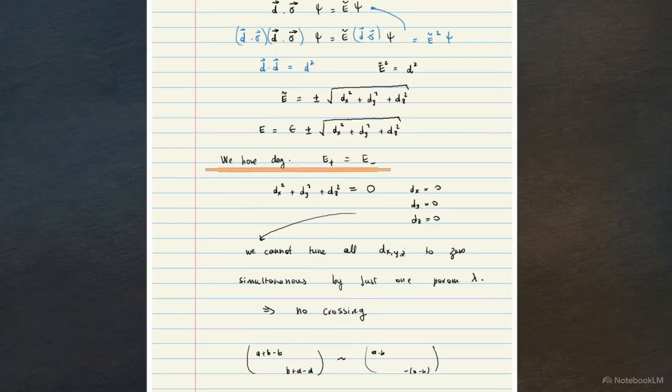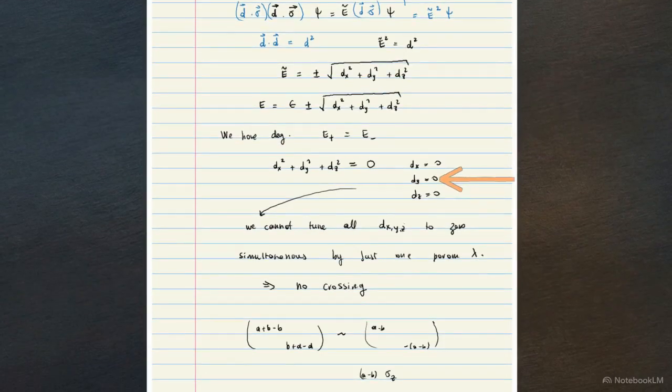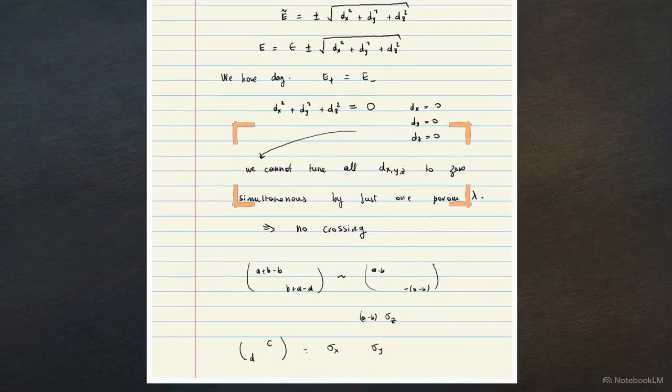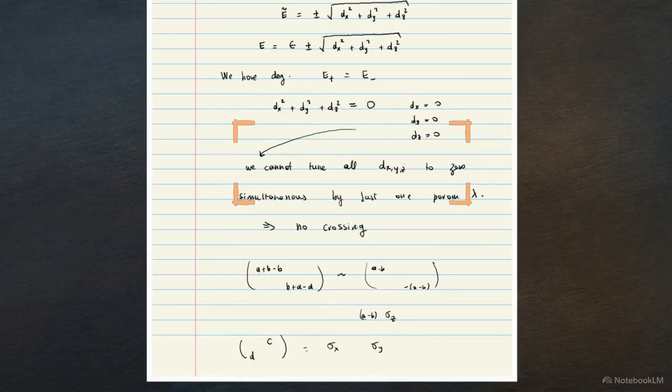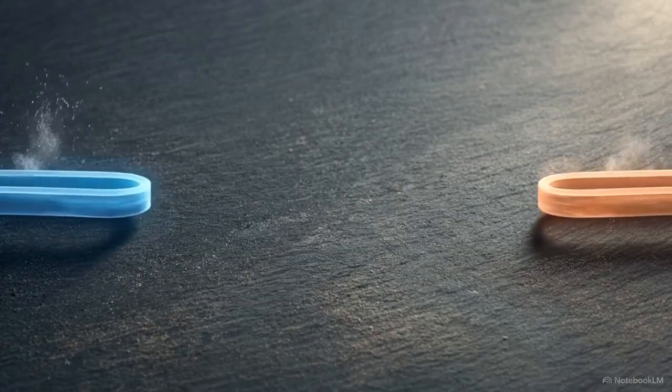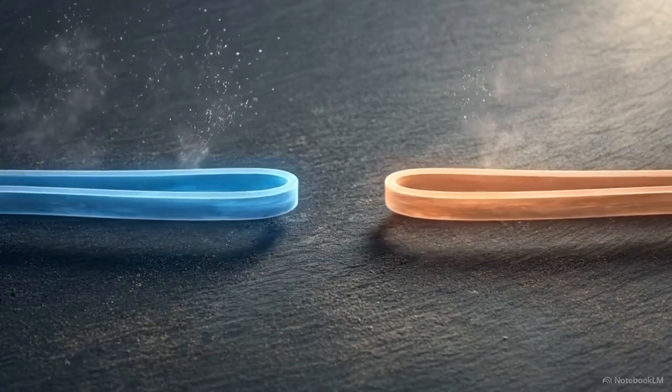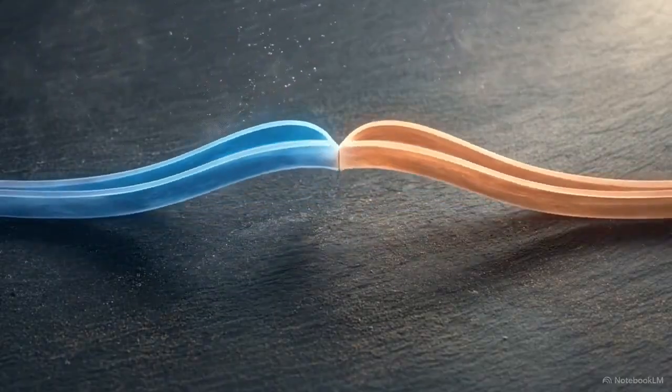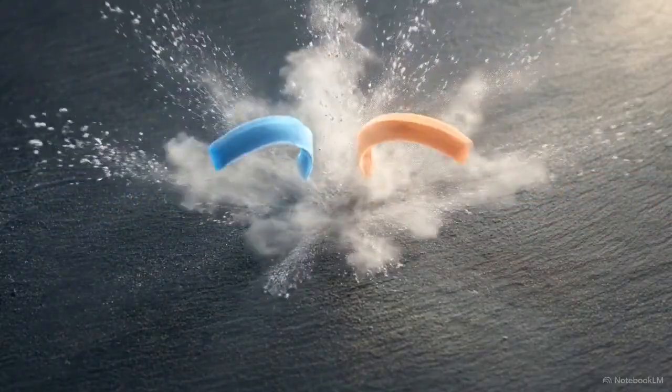The positive and negative roots must equal exactly 0. The sum of squared real numbers can only equal 0 if every single component is exactly 0. You cannot tune 3 independent structural variables to 0 simultaneously by turning just one mathematical knob. True level crossings are mathematically prohibited in two-level systems. Unless constrained by strict fundamental symmetries, the mathematical structure of quantum mechanics demands that energy levels will always repel.